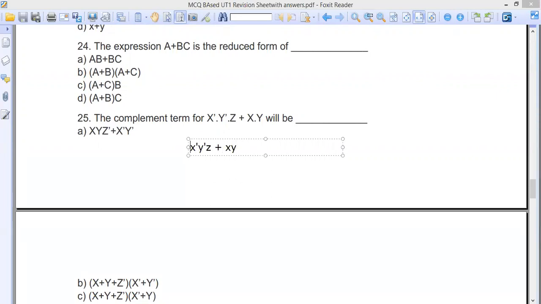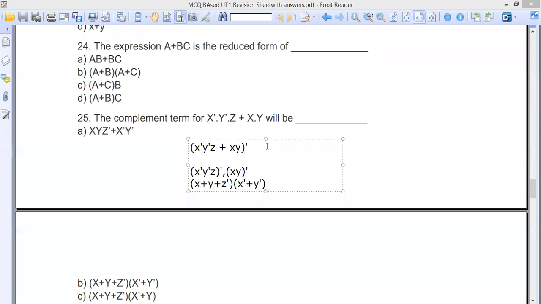If you take the entire thing's complement, this plus will be x complement y complement z, and this entire thing will again be complemented, and this dot, x y, is again complemented. You can write it as x plus y plus z complement, and this is x complement plus y complement.